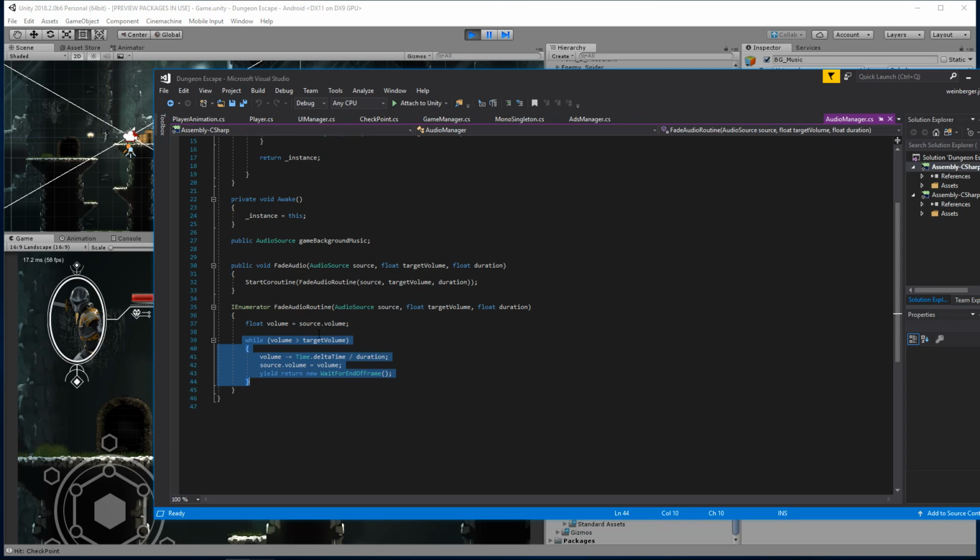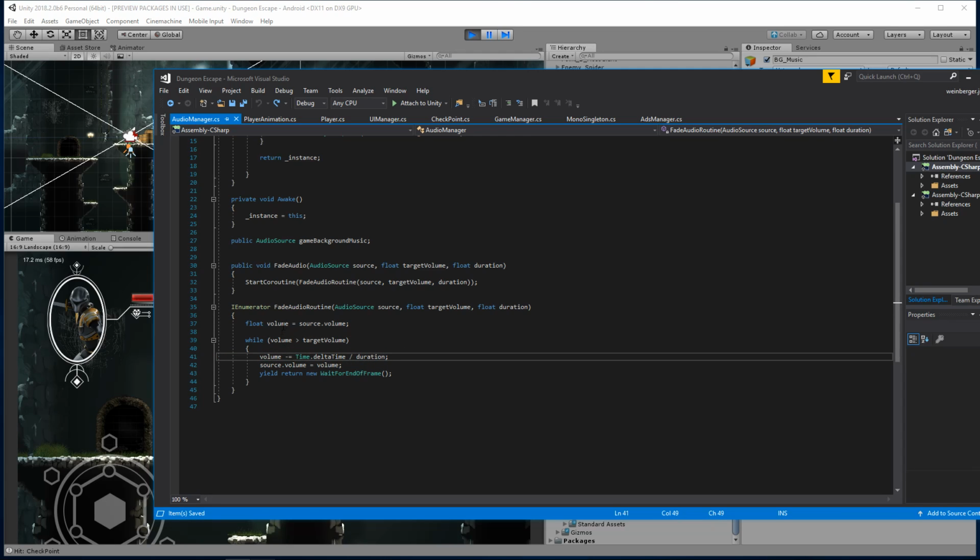So the way we can do that, let's see here. Volume equals source.volume. Shoot, I'm still going to have to rewrite this a bit. A lot of this is actually going to have to be rewritten. If the volume is greater than the target volume, then I'm saying subtract the volume.